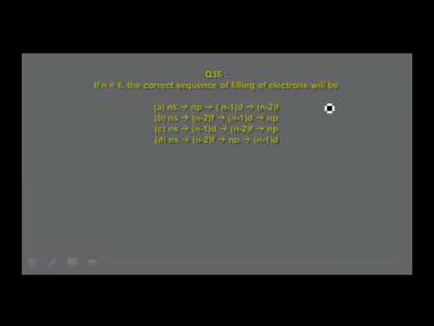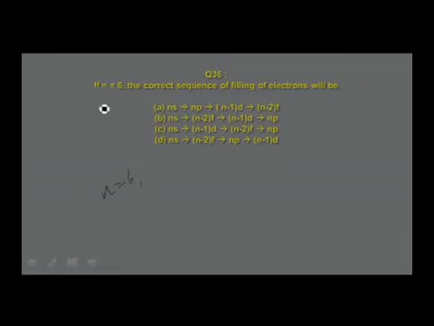If n is equal to 6, the correct sequence of filling of electrons will be the following. The options given are: option A, ns, then np, then (n minus 1)d, then (n minus 2)f. Option B, ns, then (n minus 2)f, then (n minus 1)d, then np. Option C, ns, then (n minus 1)d, (n minus 2)f, np. Option D, ns, then (n minus 2)f, np, and then (n minus 1)d.